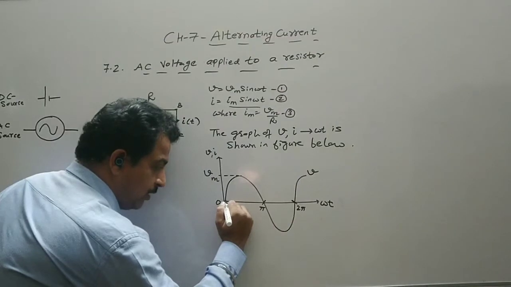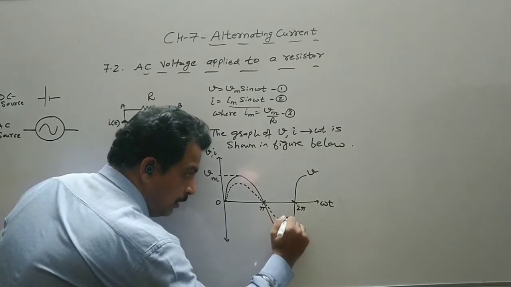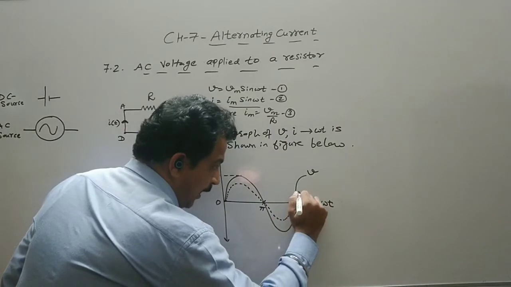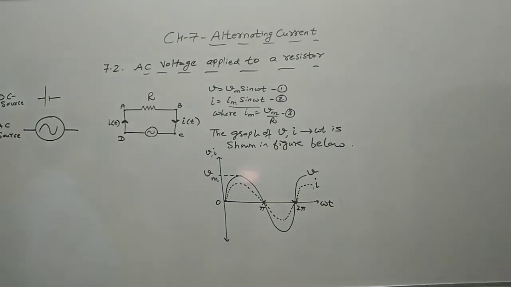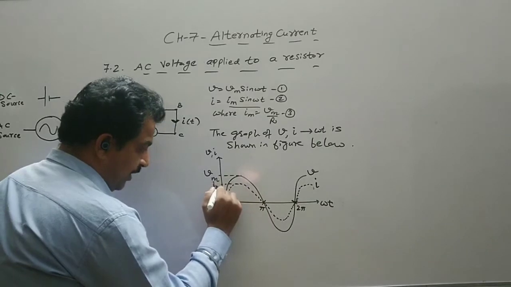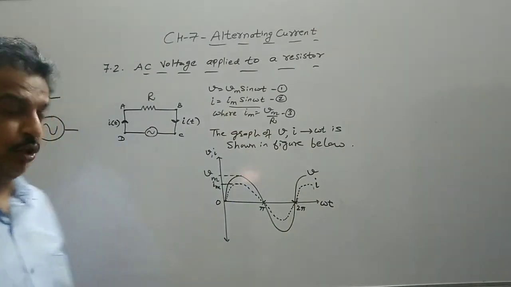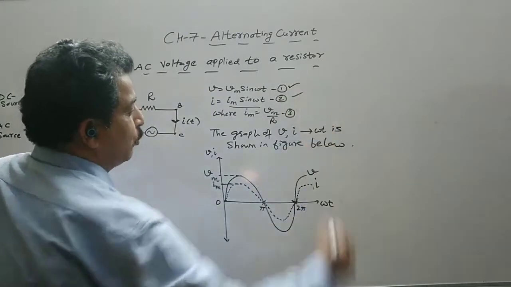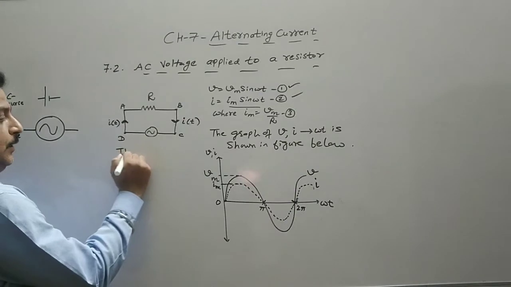So we start with 0. It is shown by a dotted line. Again, you can see the graph. As the voltage increases, the current also increases. So this is the graph, and this is the maximum value of the current. The dotted line is current. Both are functions of sine. So these graphs are basically drawn from the two equations, whether they are sine or cosine.